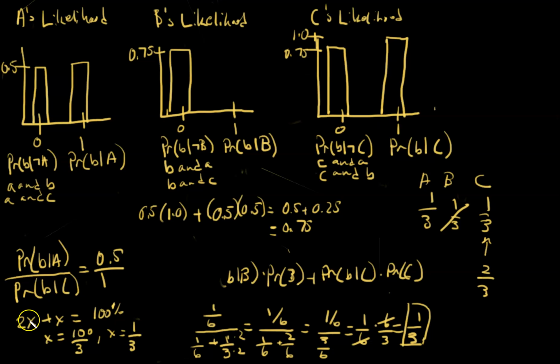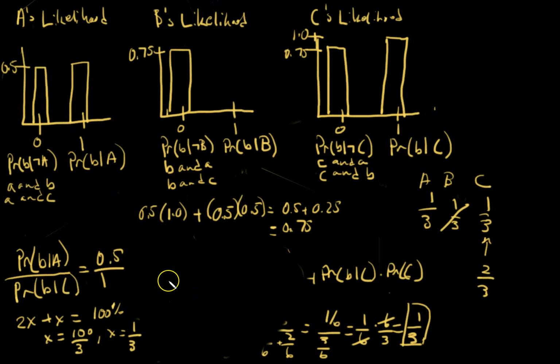So C's chances of surviving, knowing that B will be executed, is 2x, which will be 2/3. So you could have gotten the answer that way as well. 2x equals 2/3.